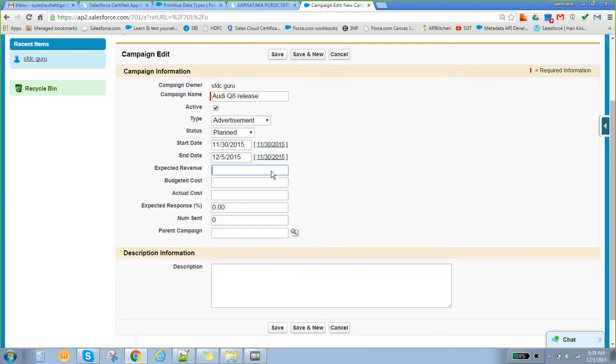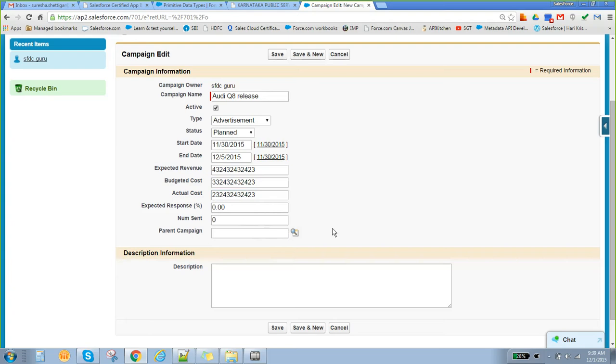Expected revenue: how much revenue are you expecting by selling this particular product? Put some amount here. So you are expecting this much revenue. Then what is your budgeted cost? How much budget did you put for this particular product? And the actual cost, we'll make it as 2.